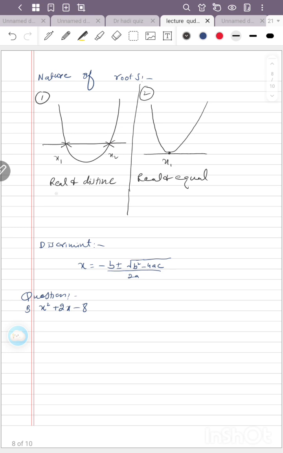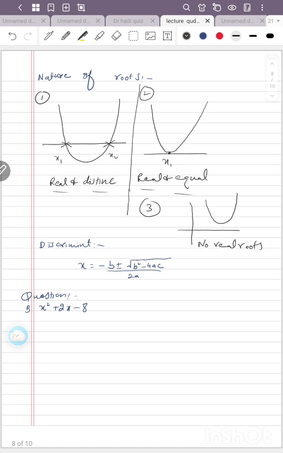Roots: the first one is real and distinct, the second one is real and equal. Now the third one. Here, the roots are not intersected by the axis. So we say that there are no real roots, and also we say that there is no real solution.